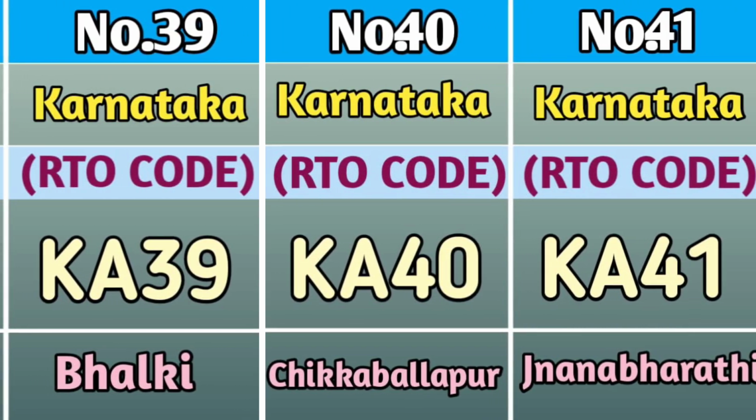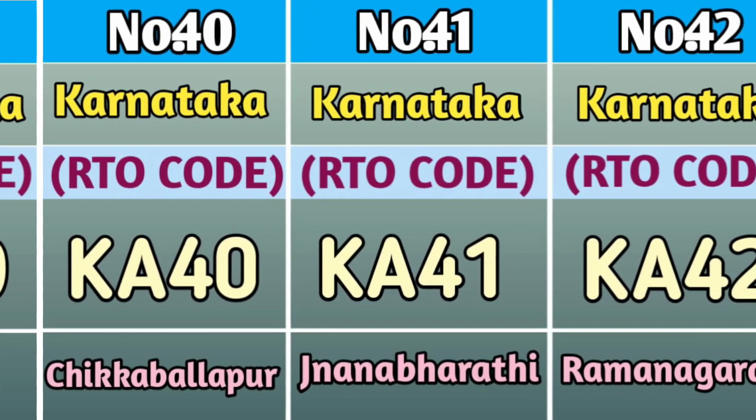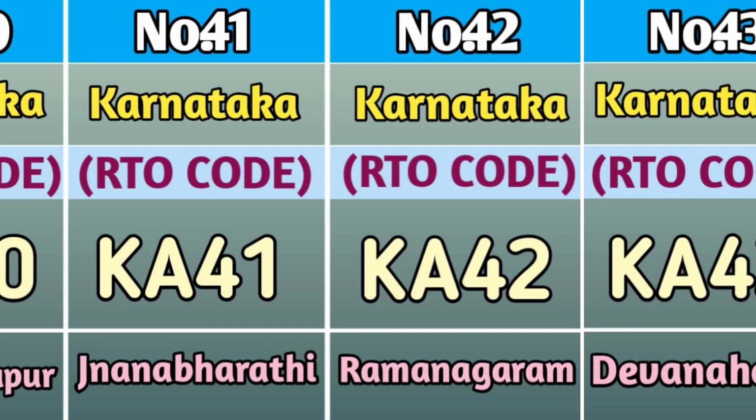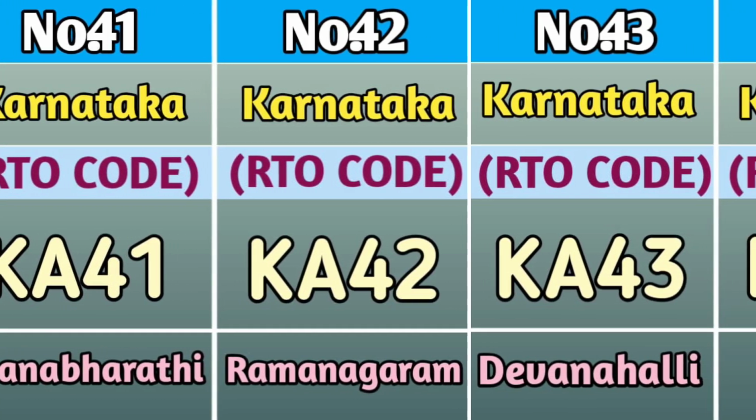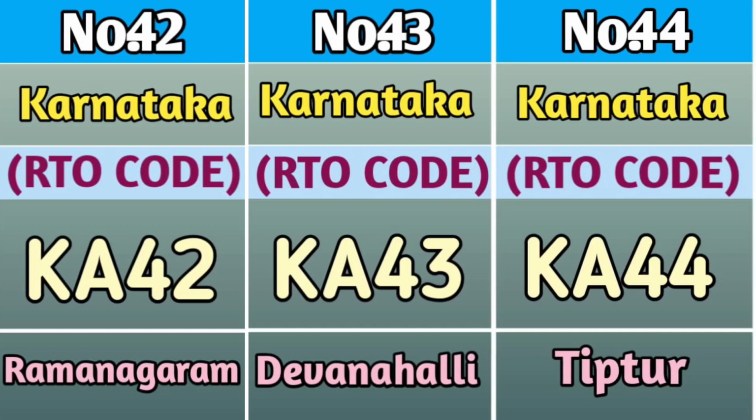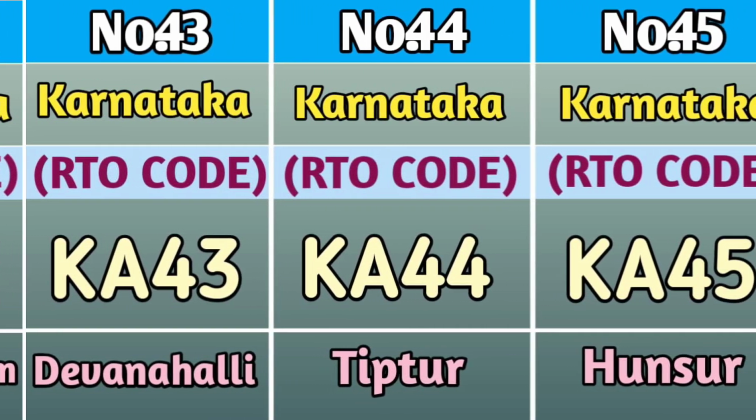At number 40, we have Chikkaballapur and the RTO code is KA40. At number 41, we have Jnana Bharati and the RTO code is KA41. At number 42, we have Ramanagaram and the RTO code is KA42. At number 43, we have Devanahalli and the RTO code is KA43.